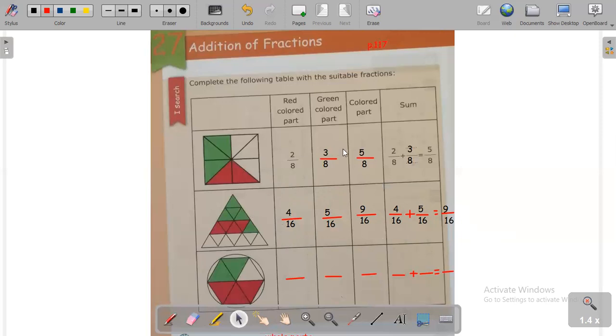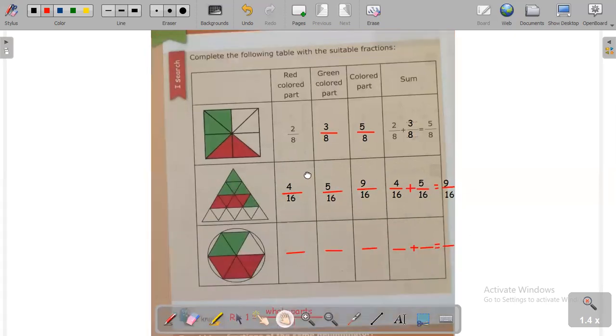Here we have a rule. What do you notice? We add the numerators and the denominator is the same. The denominator remains the same, 8, 8, 8, but we add 2 and 3, we get 5. Here the same, 16, 16, 16. So the denominator remains the same, and we add 4 plus 5 is 9. So here we have a rule.